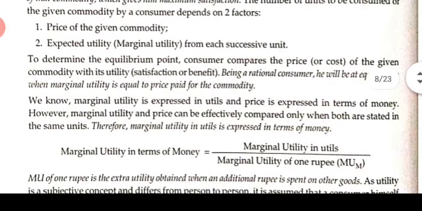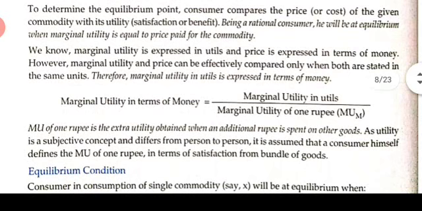To determine the equilibrium point, the consumer basically compares the price, or you can also call it the cost, of the given commodity with the utility. Obviously we as human beings also do that, isn't it? Whenever we are buying, we compare the price, and by paying that price, how much satisfaction we are getting. A rational consumer will be at equilibrium when marginal utility is equal to the price paid. So as a rational consumer, he or she will be in equilibrium when the marginal utility of that commodity is equal to the price. Whatever price we are paying should be equal to the marginal utility that we are getting.